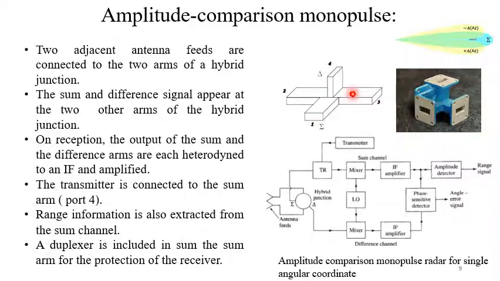Now, if we introduce an equal amount of power at port 2 and port 3, but in opposite phase, not the same phase, then these two powers will be added and will appear at port 4, and no power will be coupled at port 1 in both the cases. So this is the property of this type of junction.